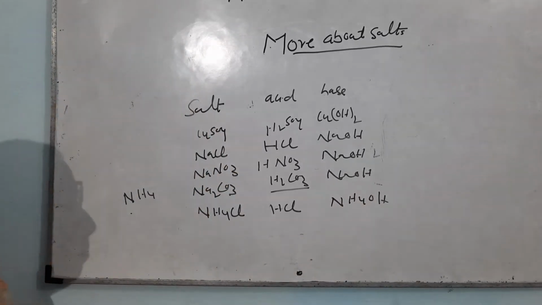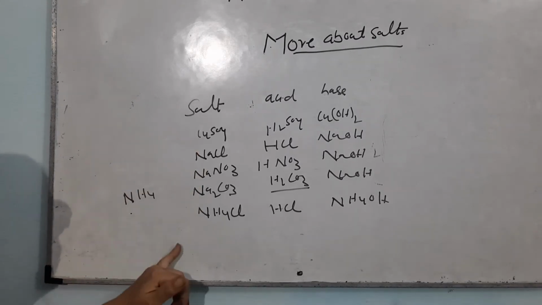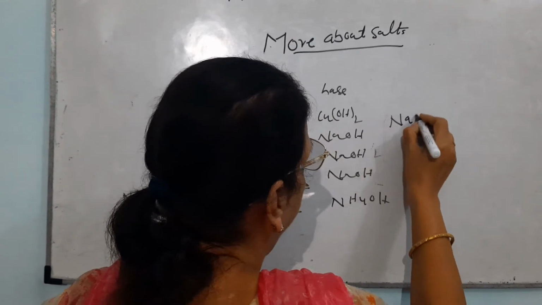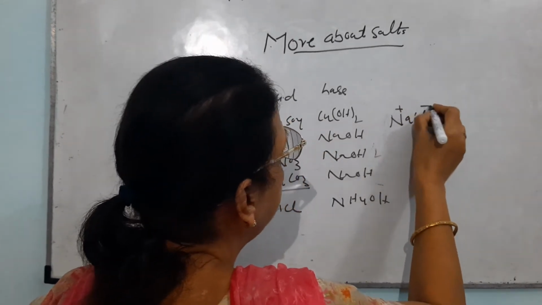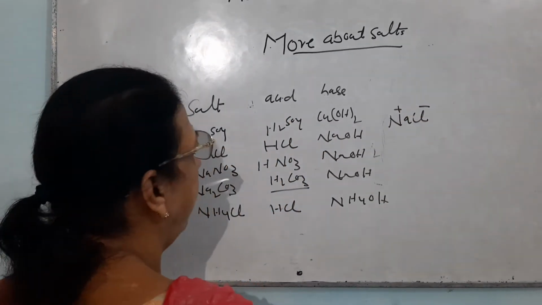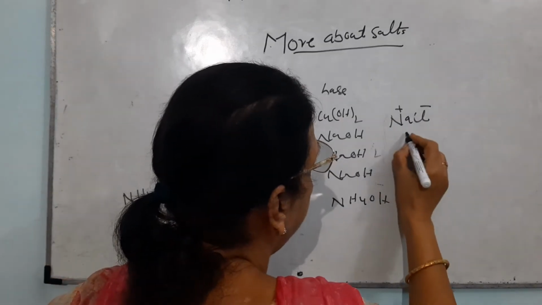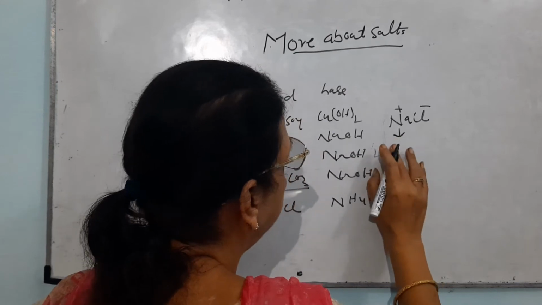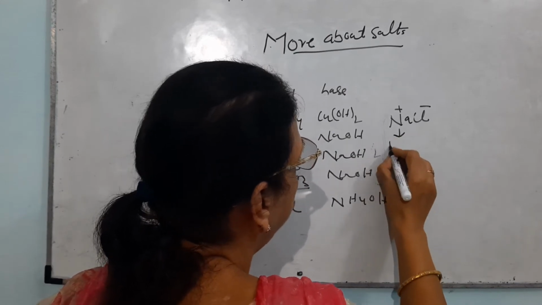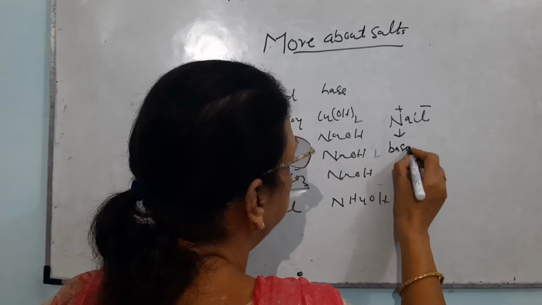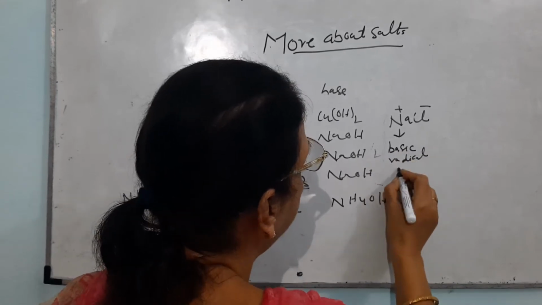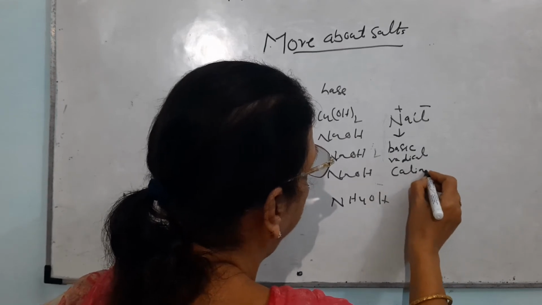Now, I want to make one thing very clear. Whenever any salt is made, it consists of two parts. Suppose I take sodium chloride. Sodium is positively charged and the chloride is negatively charged. This sodium is known by the name of basic radical, or it is known by the name of cation.